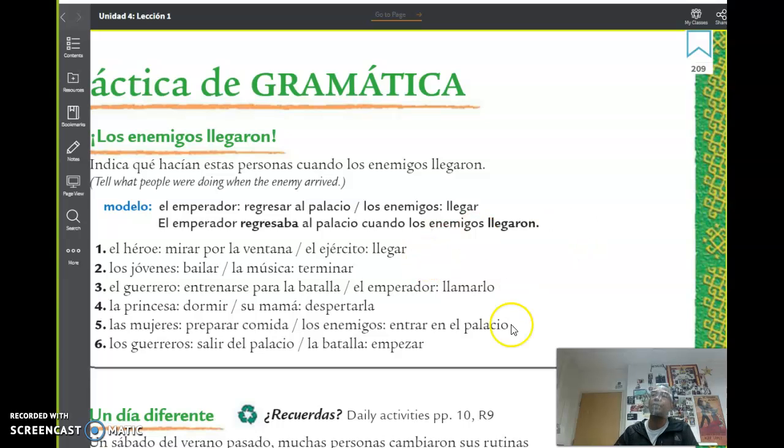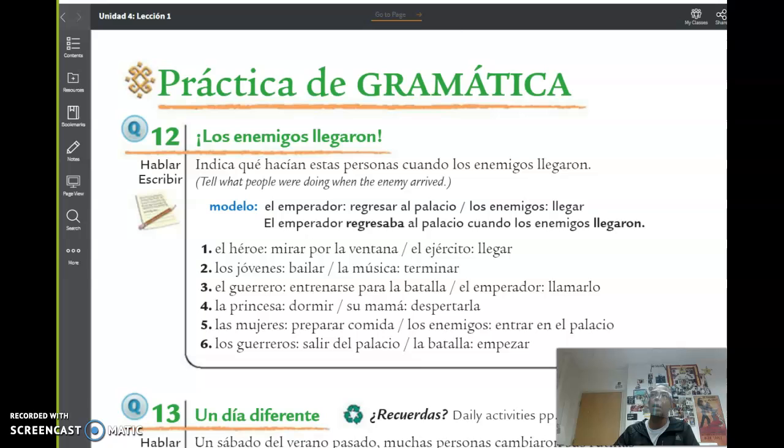So here, in page 209, we have activity 12. Indica qué hacían estas personas cuando los enemigos llegaron. El emperador regresa al palacio. Los enemigos llegar. El emperador regresaba al palacio cuando los enemigos llegaron. So here it is telling you who's doing the action. Tell what people were doing when the enemy arrived. So you've got to combine them both. Okay? So here it tells you who's doing the action.